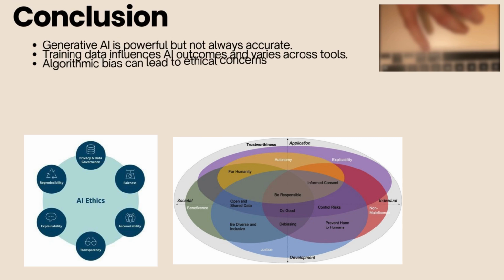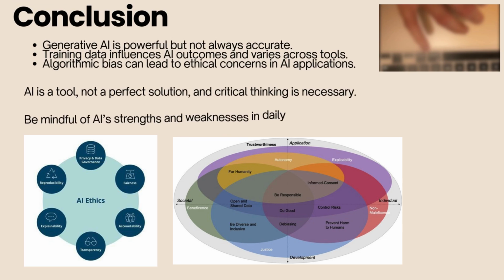To conclude this AP-style presentation on AI, generative AI is very powerful but not always reliable. AI-generated responses can be useful, but they require human oversight to catch errors. As well as training data shapes AI performance. The quality and diversity of training data determines how accurate and fair an AI system is at the end of the day. Algorithmic bias is a real issue as well.